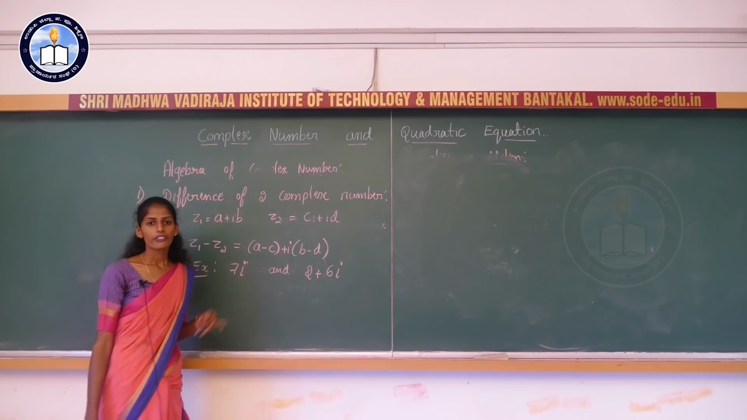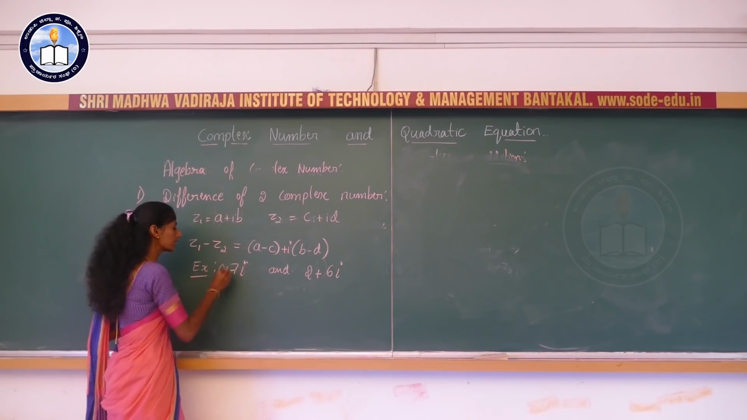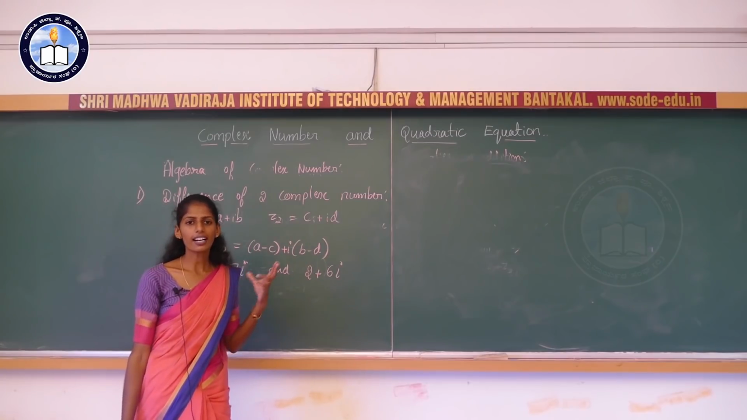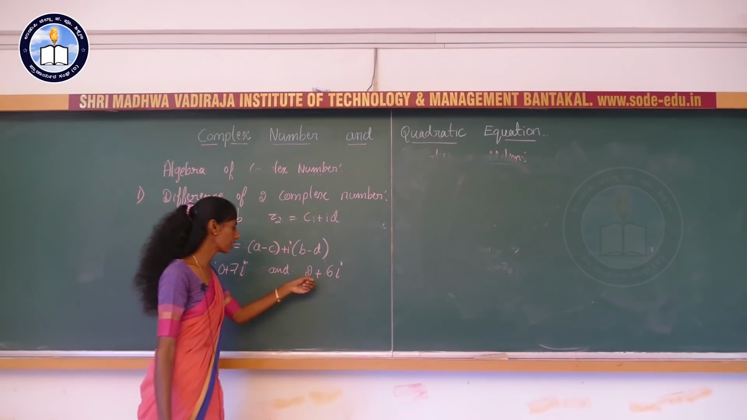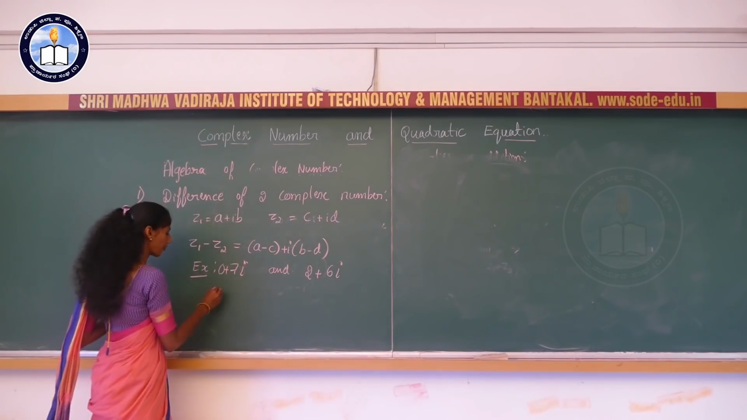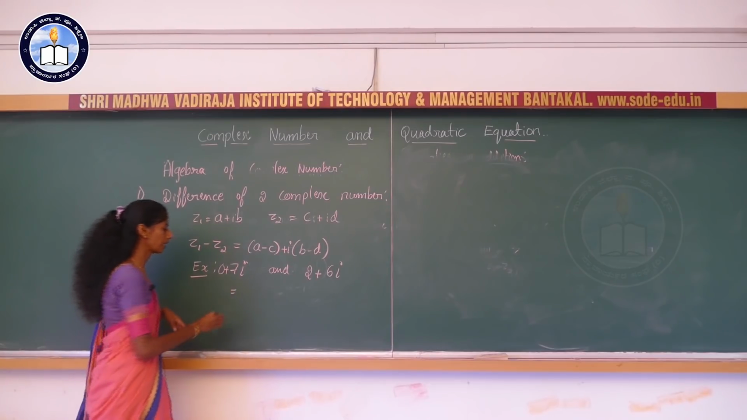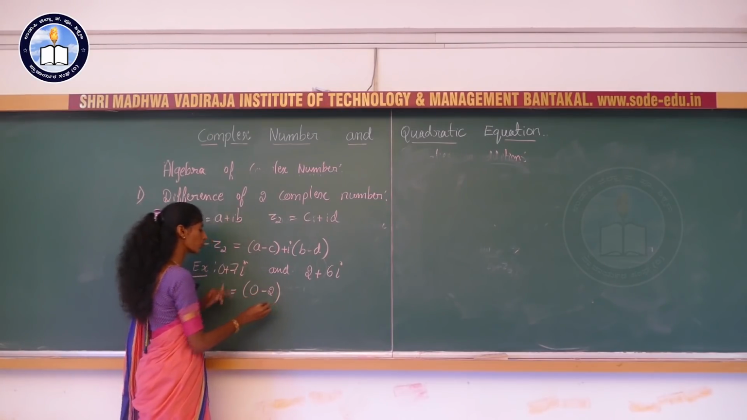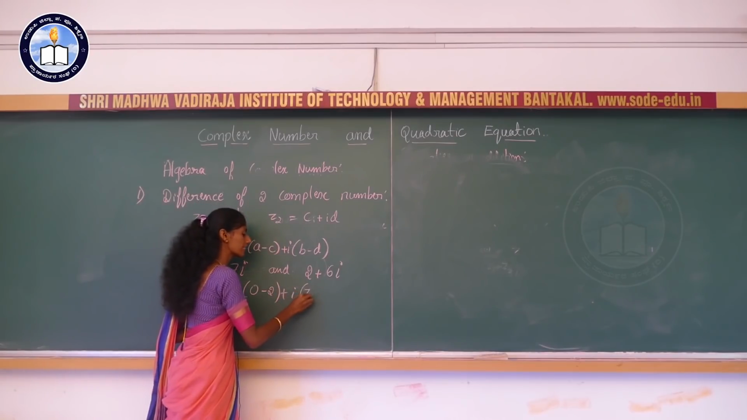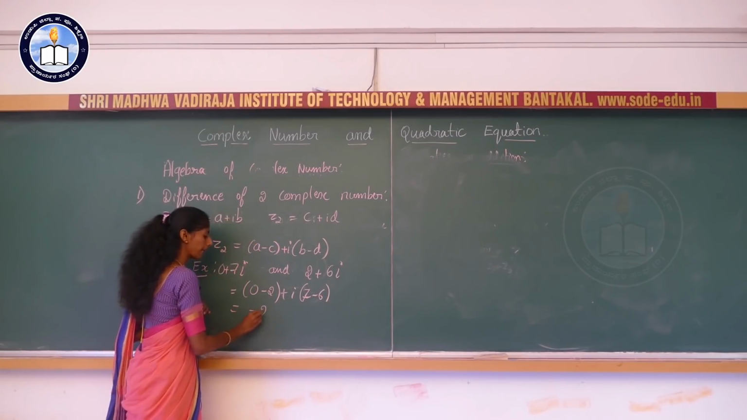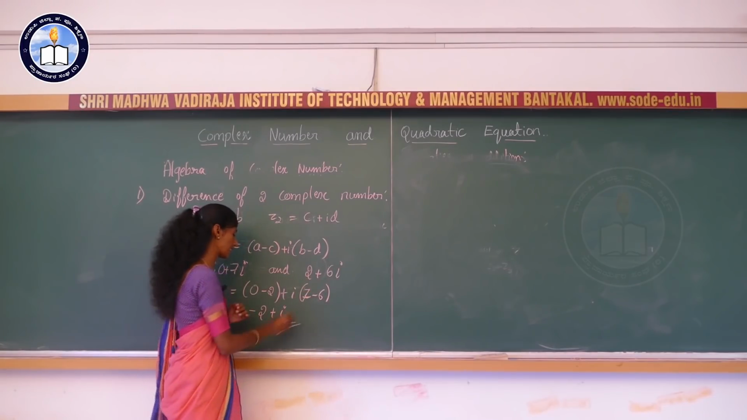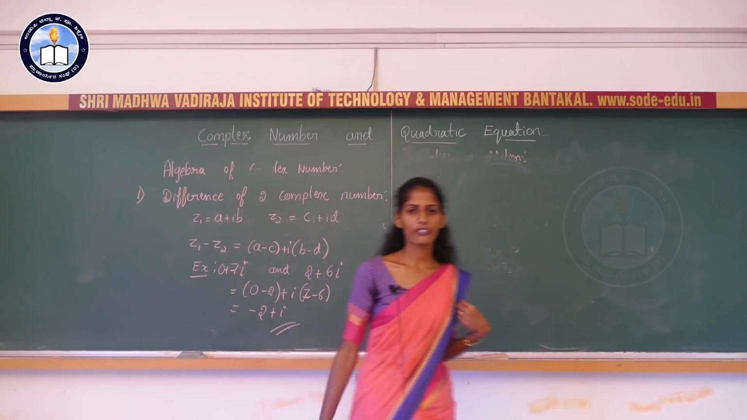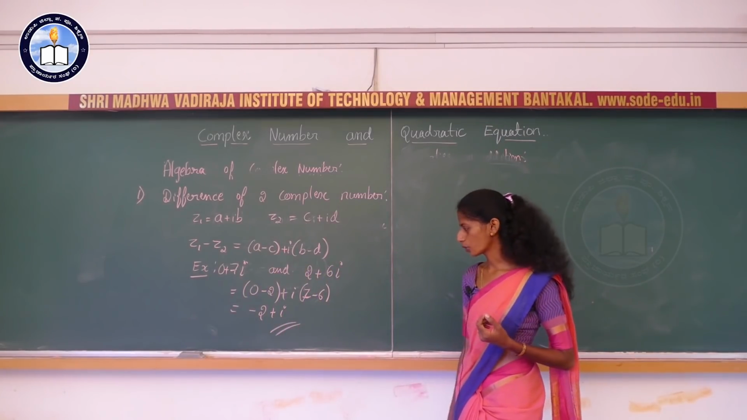7i indicates we have the real part as 0, that is nothing but 0 plus 7i. Similarly, we have another complex number, 2 plus 6i. If we find the difference of these two complex numbers, that is 0 minus 2 plus i into (7 minus 6). So the answer is minus 2 plus i into (7 minus 6), which is 1 only. So the answer is minus 2 plus i. The difference of the two complex numbers is minus 2 plus i.